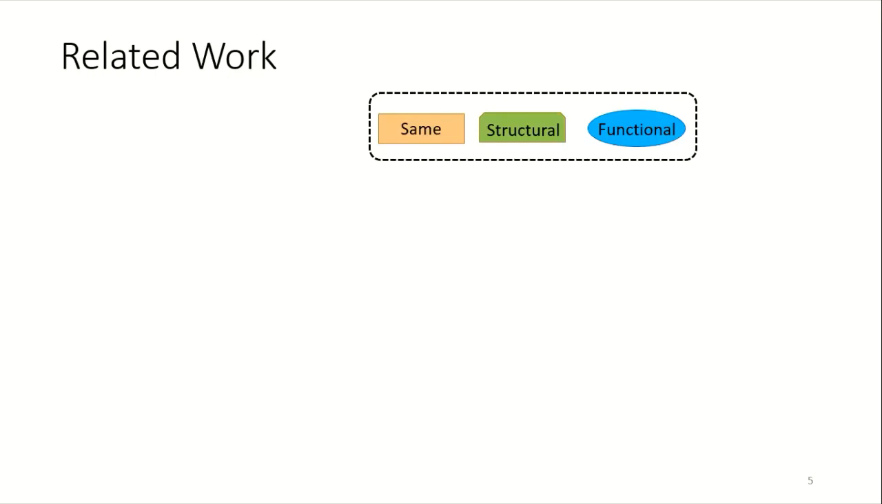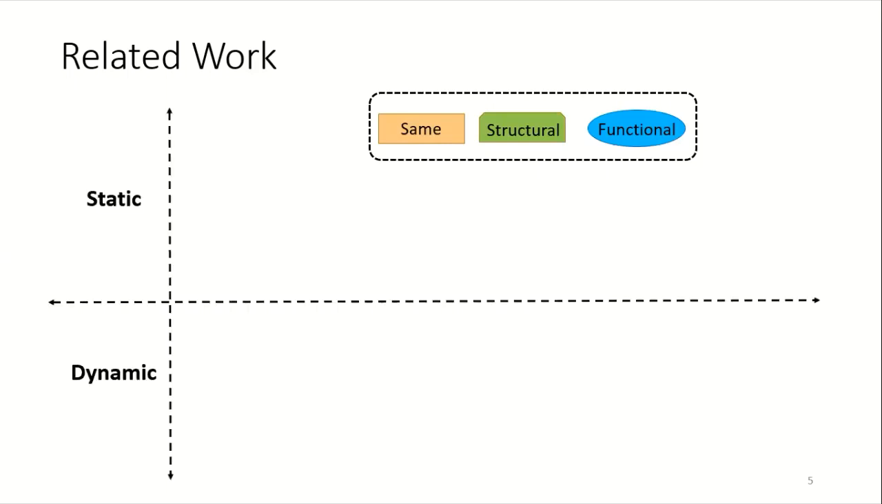Two codes are said to be the same if they contain the same instructions, read the same inputs, and produce the same outputs. Structural: identify the similarity between two pieces of code based on structural similarity. And functional: two functions are said to be functionally the same if they produce the same output given the same input. We further classify the proposals into two broad classes: static or dynamic.